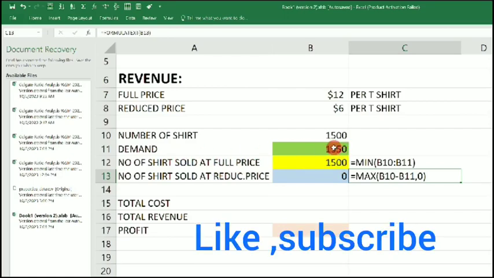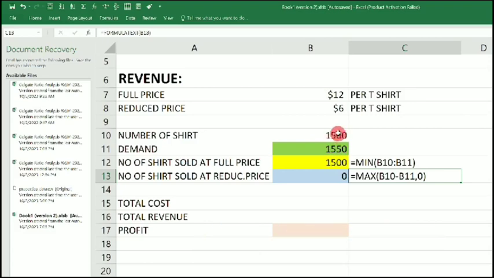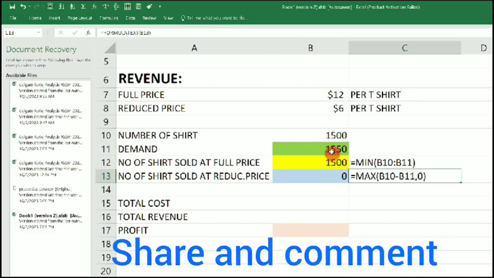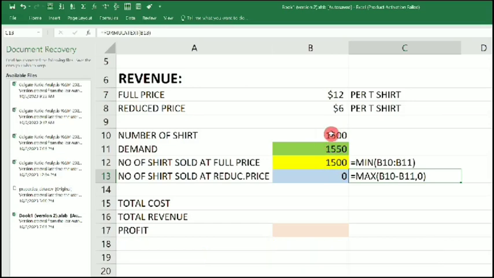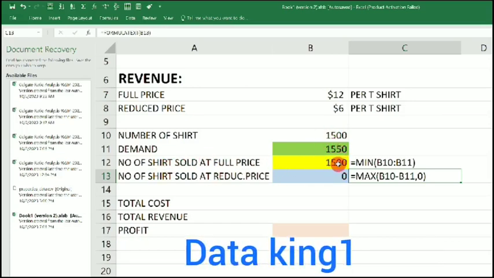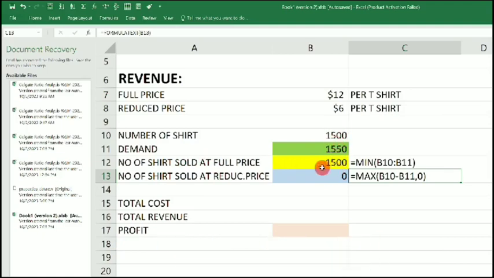Even if we have the demand, it has to be the number of shares that is produced, because we cannot sell what we did not produce, right? So the model picked the minimum of both of them, 1,500.